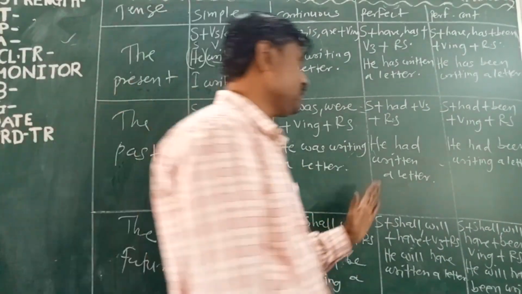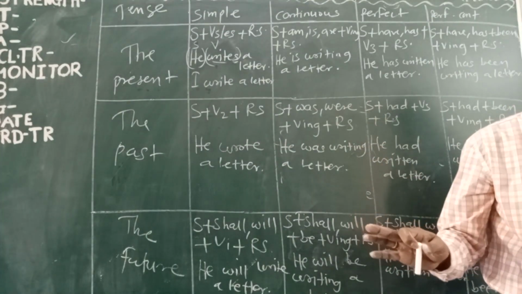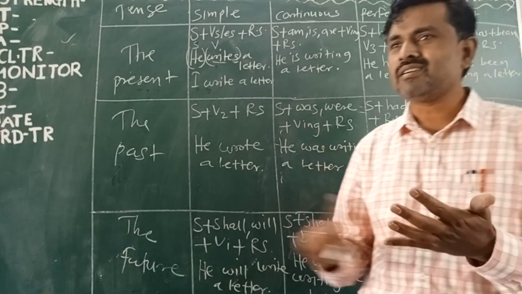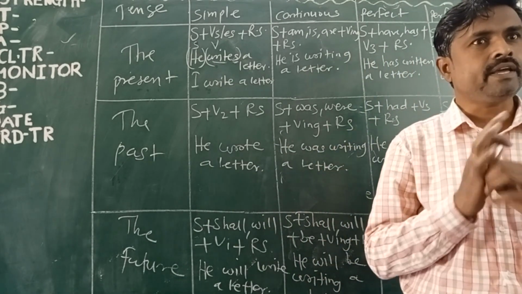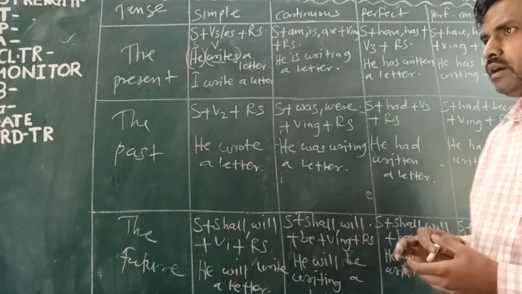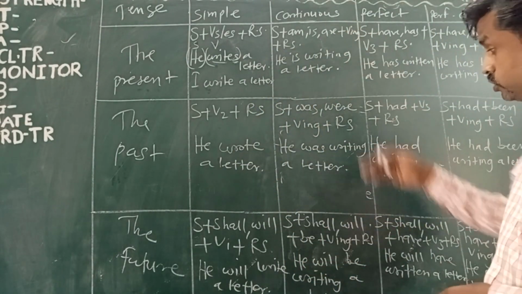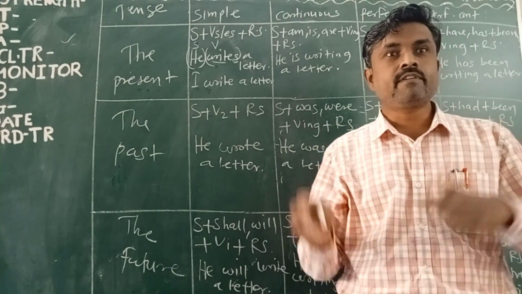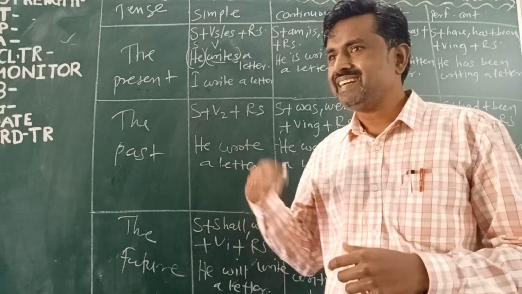With the help of this table, you can write anything: any article, diary, notice, letter of inquiry, letter of placing an order, letter to editor, formal letter, informal letter. Anything you can write with the help of these 12 types of tenses. 90% of English all over the world is spoken with the help of these 12 types of tenses. 10% of English we can speak by using different grammar patterns or different types of sentence structures.